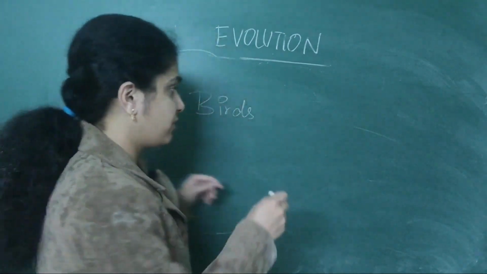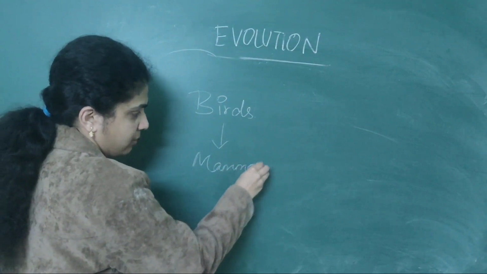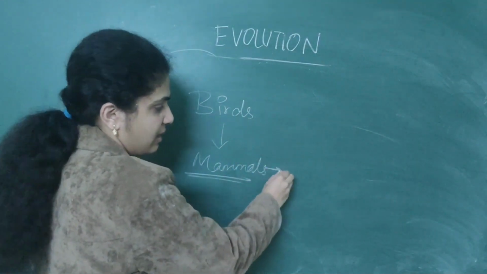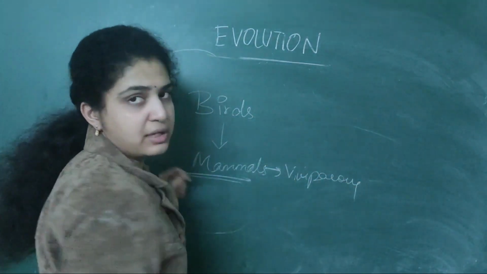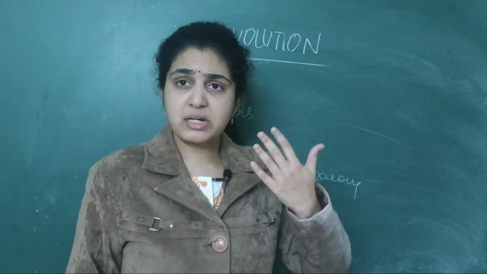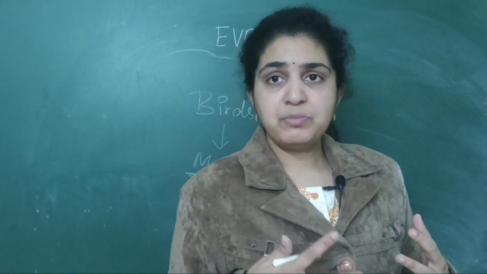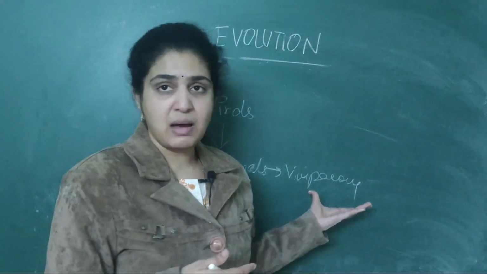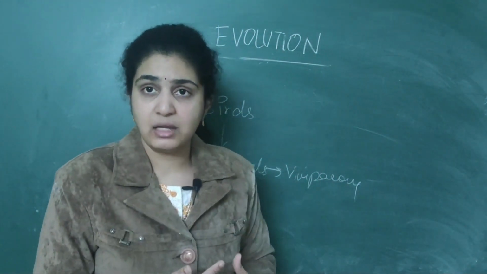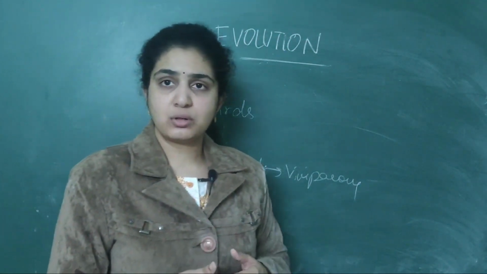Next birds came. After birds, mammals. These mammals are usually viviparous, which means they give birth to young ones. They keep their young ones in the mother's womb, and the young ones survive there. These mammals also have hair on them, and they used to start moving from one place to another.